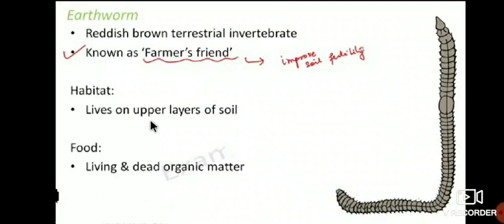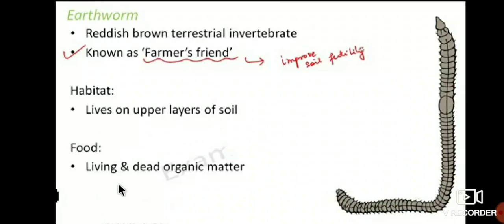Habitat: lives on the upper layer of soil. These earthworms are present on the upper layer of the soil. First one, this is a reddish brown terrestrial invertebrate. That means it doesn't have a backbone, and these earthworms are known as farmer's friend. And habitat, where they live, means they live on the upper layer of soil.